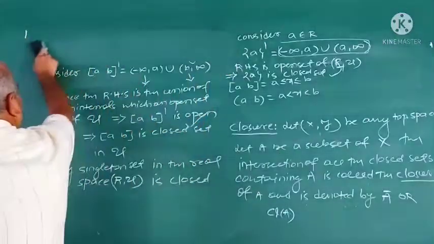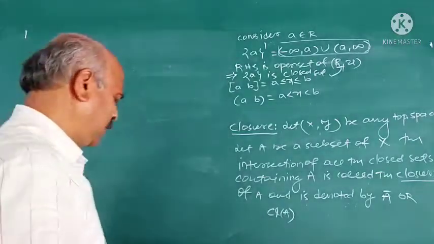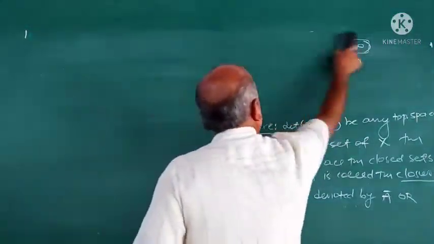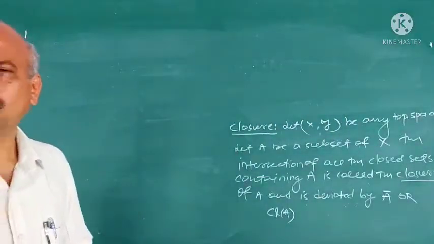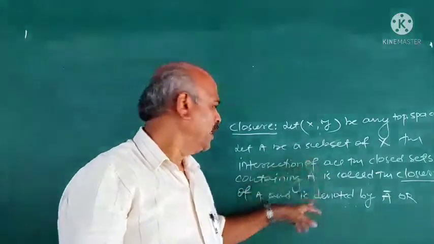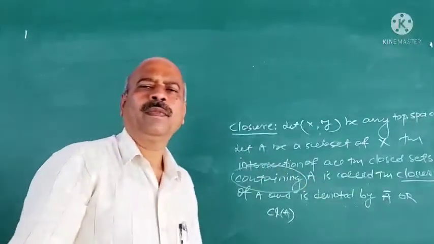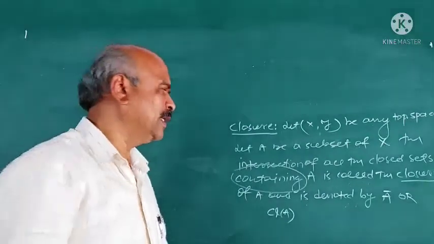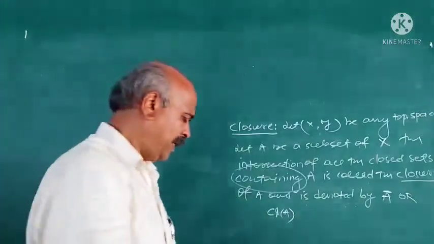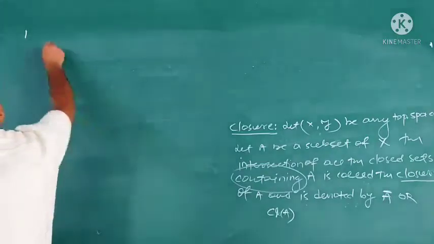Understand the definition? Suppose X is any topological space and A is a subset of X. Then the closure of A is defined as the intersection of all the closed sets. I have already explained what a closed set is with respect to a topology. The intersection of all the closed sets containing A, that is important, containing A, is called the closure of A. It is denoted by this notation, A closure or cl of A. Now I give an example so that the definition can be easily understood.